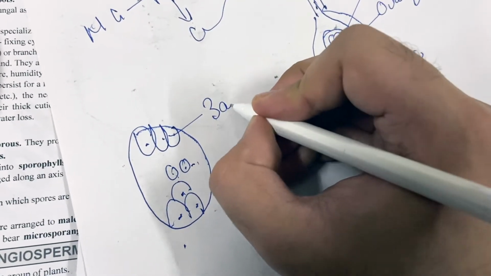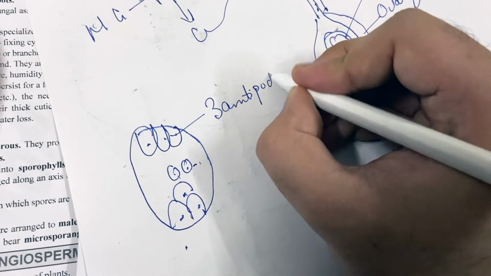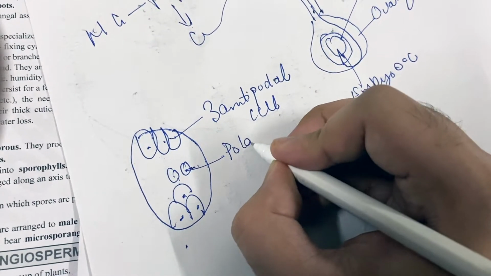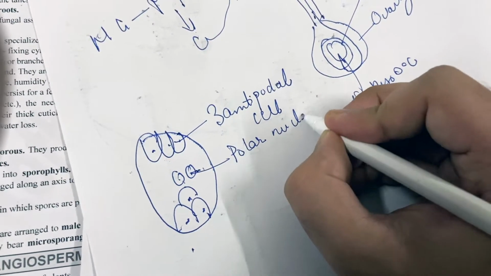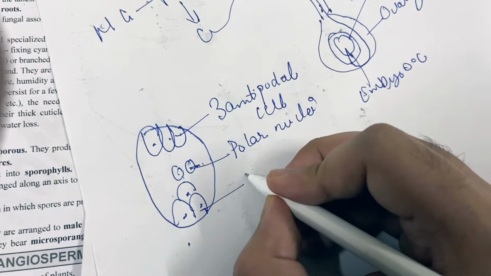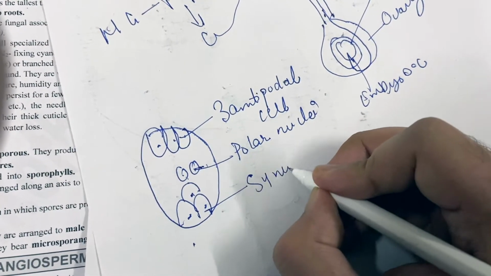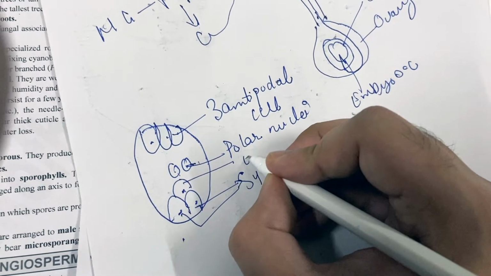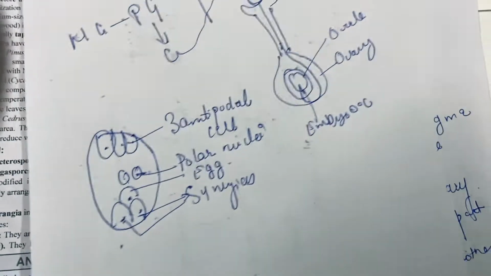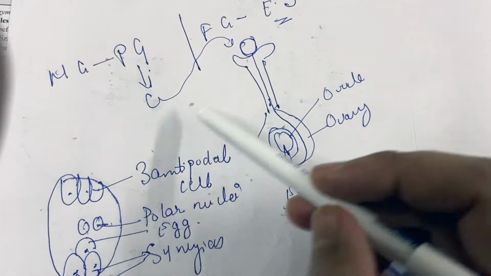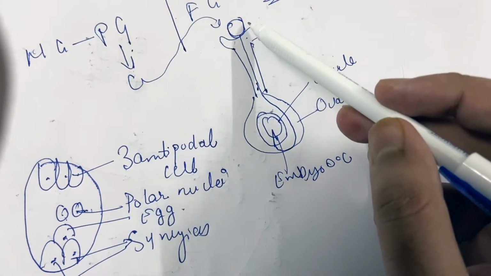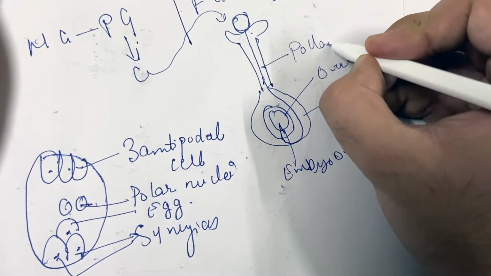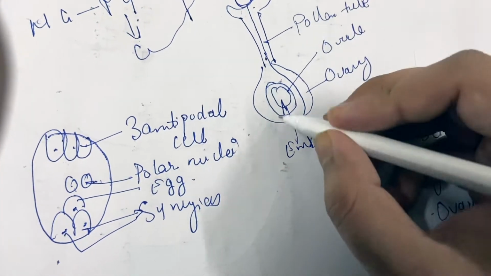These are the 3 antipodal cells. These are the polar nuclei and these are the synergids. These are the 2 synergids, and this one is the egg. So now when the pollen grain lands on the stigma, the pollen tube is formed, and this pollen tube will reach the embryo sac.